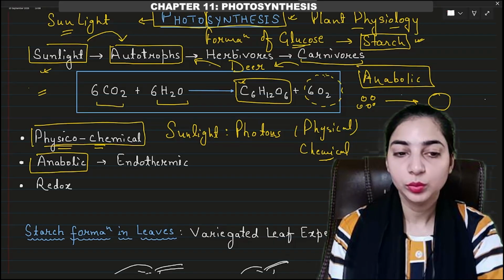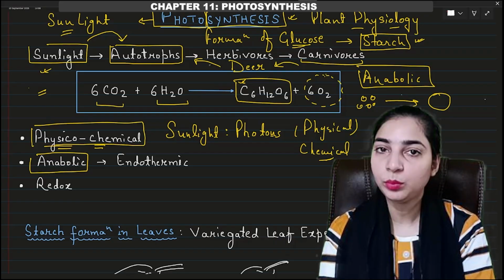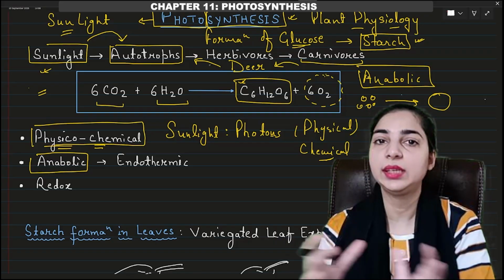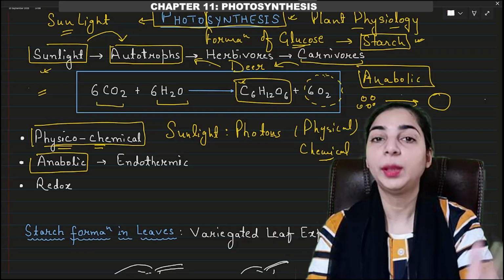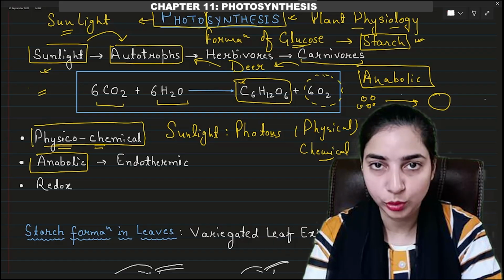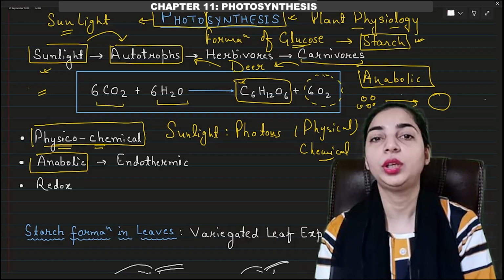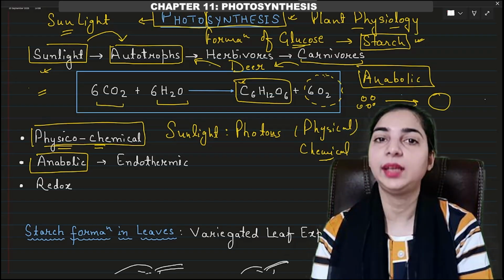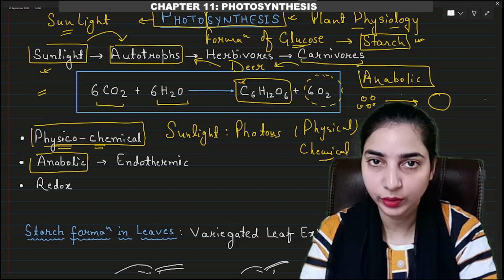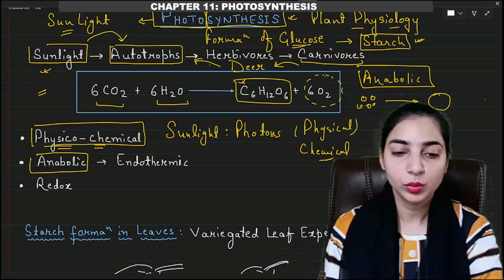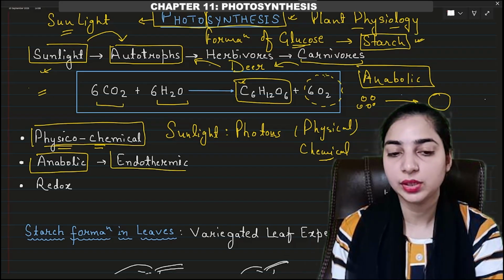But here you can see in the equation that smaller molecules of carbon dioxide are being combined to form the bigger molecule, that is the glucose molecule, right? So this is an anabolic reaction. And when the smaller molecules are combined, then energy has to be utilized. Okay, energy is required. So it is an endothermic reaction as well.